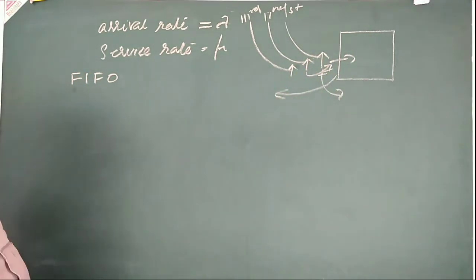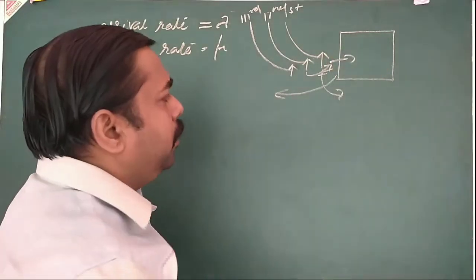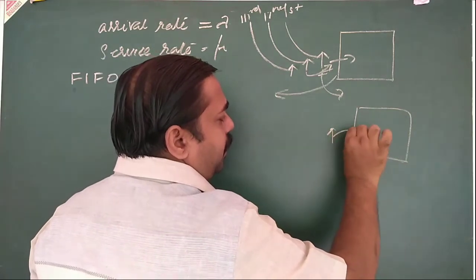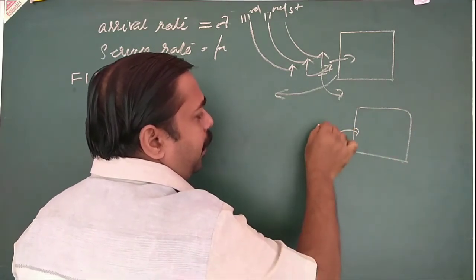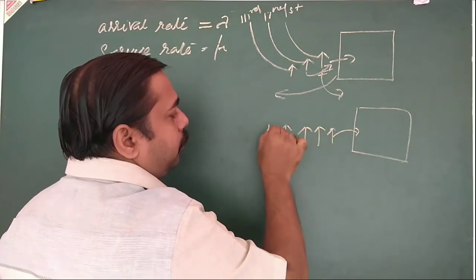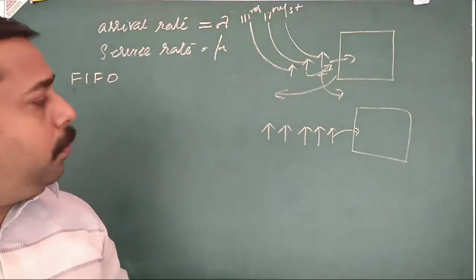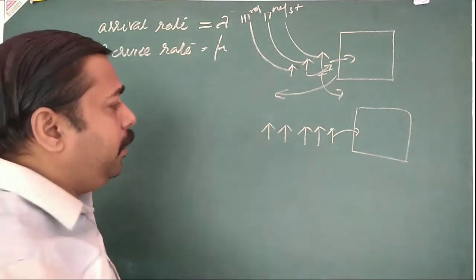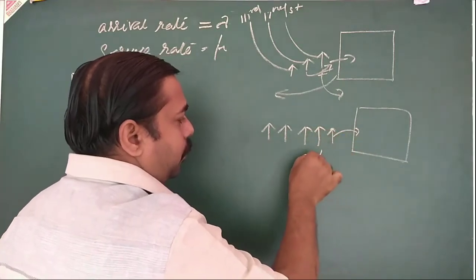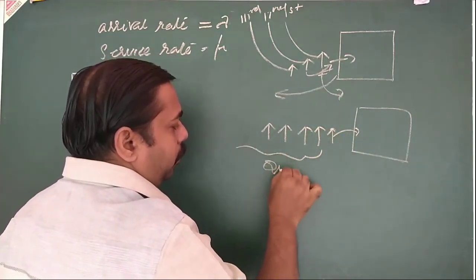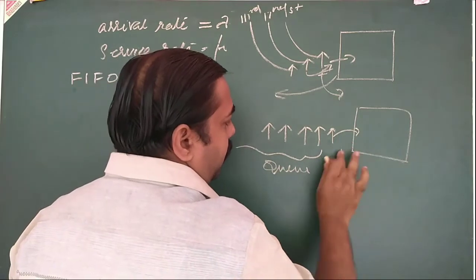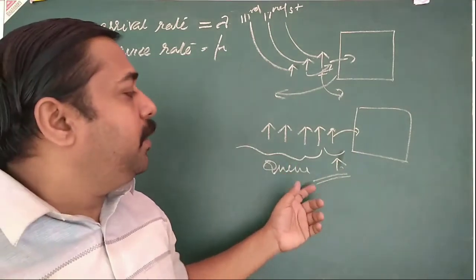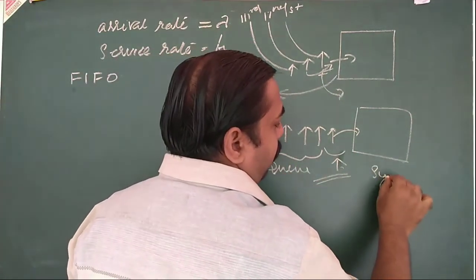So what is system? This is the server. One customer is getting service from this server, then the remaining are waiting in the queue. So this is called the queue. And including the person getting service, we take it as the system.